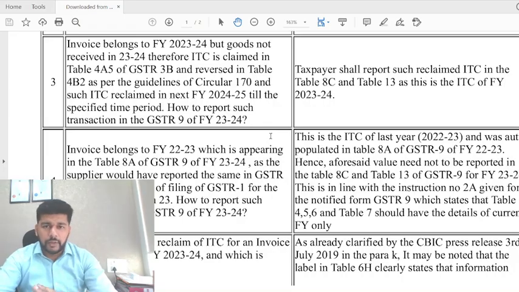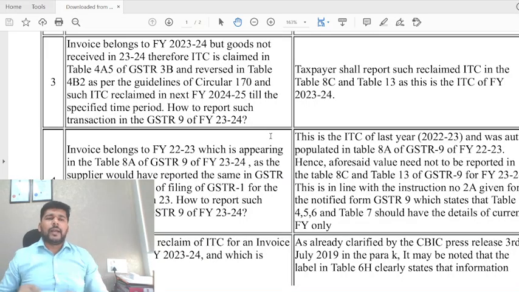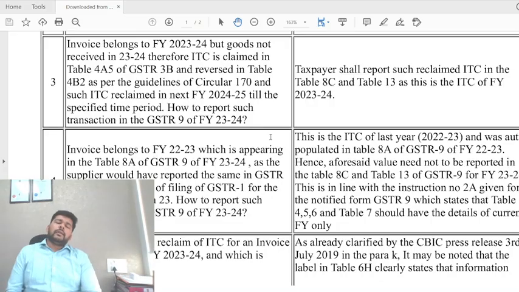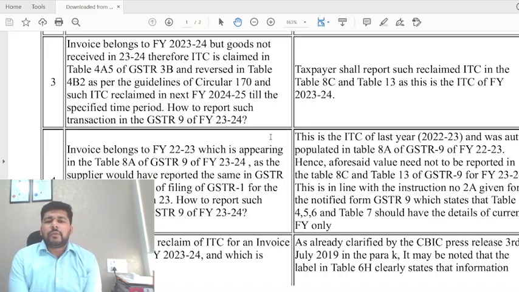Now, they have mentioned that the taxpayer shall report such reclaimed ITC in table number 8C and table number 13 of FY 23-24. However, with due respect, I do not agree with this particular advisory, and possibly this is not something that we would be incorporating in our returns. Particularly why? The basic flaw we observed is that they are saying the invoices pertain to FY 23-24, but the goods have not been received in FY 23-24.